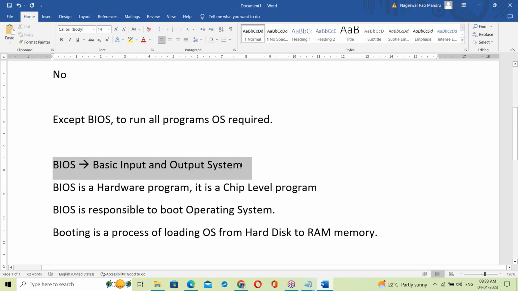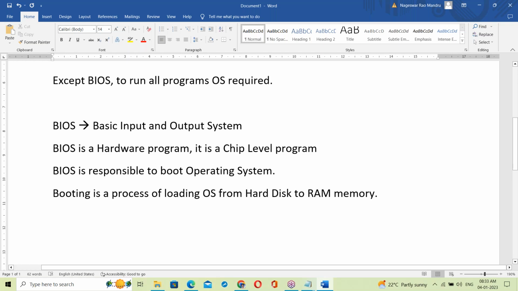BIOS is the basic input output system. It's a hardware program, a chip level program. BIOS is responsible for booting the OS. Booting is the process of loading the OS from hard disk to RAM memory. Once loaded, your OS is ready.